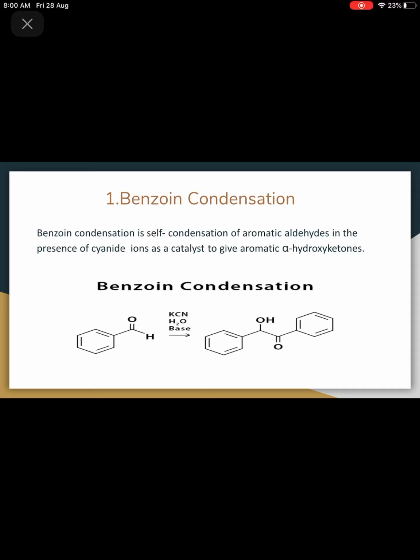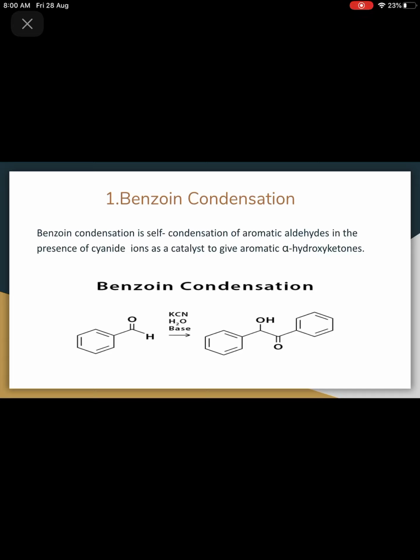Benzoin condensation is self-condensation of aromatic aldehyde in the presence of cyanide ion as a catalyst to give aromatic alpha hydroxy ketones. Benzoin condensation is what?